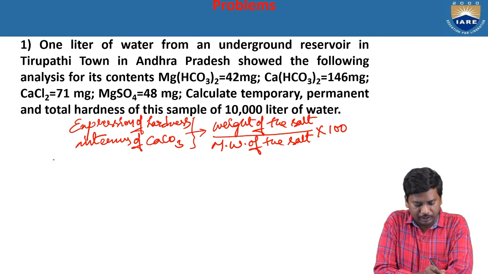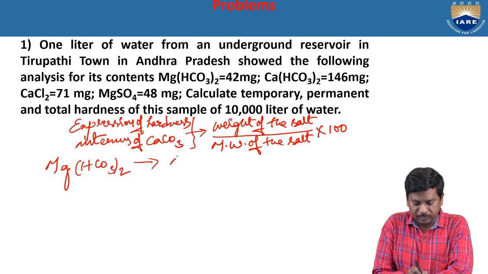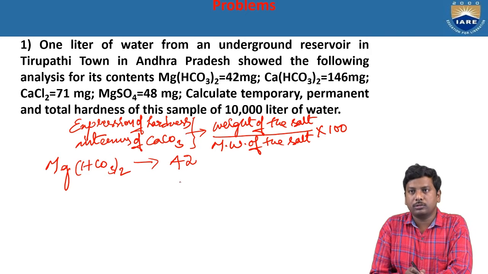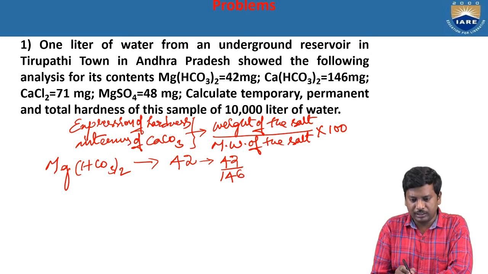The first salt is magnesium bicarbonate, given as 42 milligrams. So 42 by the molecular weight of the salt, 146, into 100. We got 28.767 ppm.